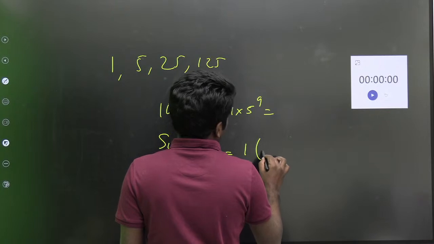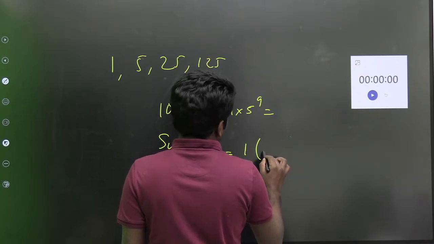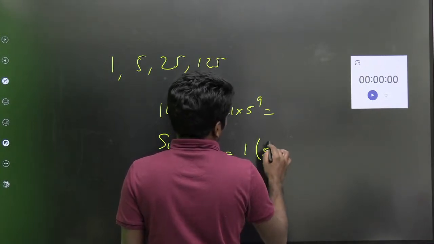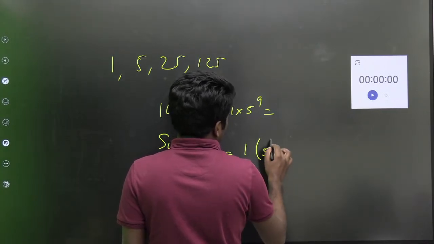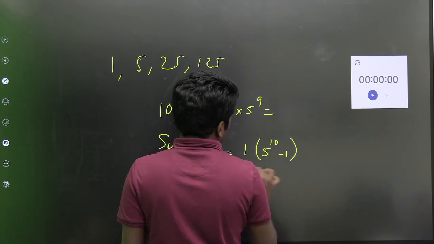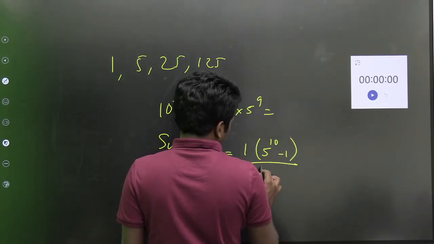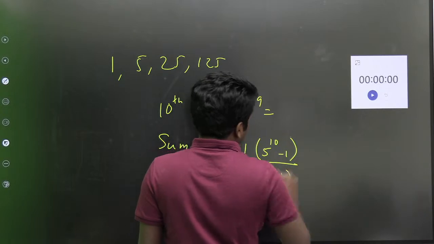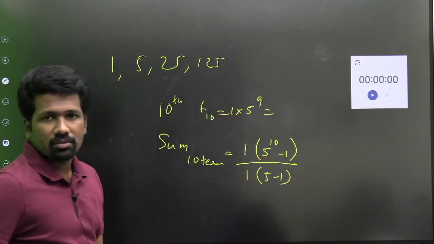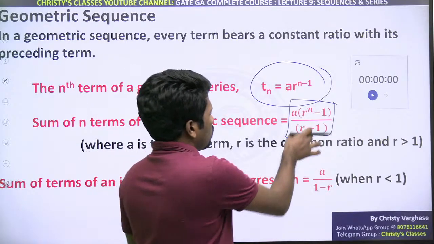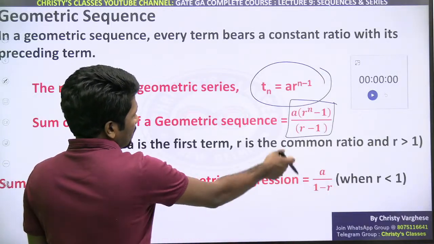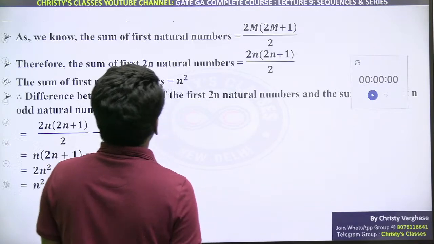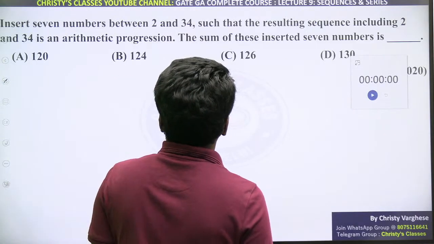n is 10. So r raised to n, r is 5, so 5 raised to 10 minus 1 by 5 minus 1. This if you do, you will get the answer. I'm just giving an illustration how this is applicable. But if the question was sum of infinite sequence, it will be a by 1 minus r. Now we will go to next question.